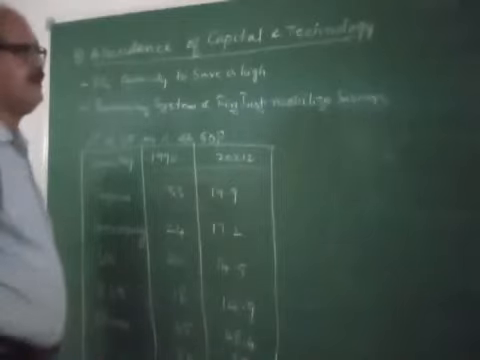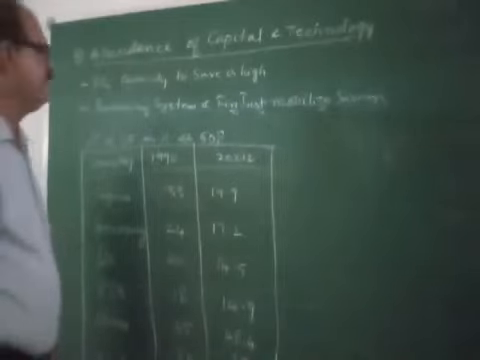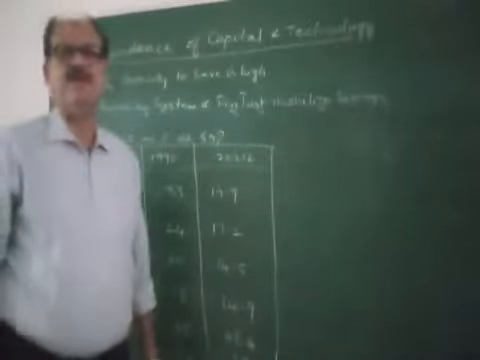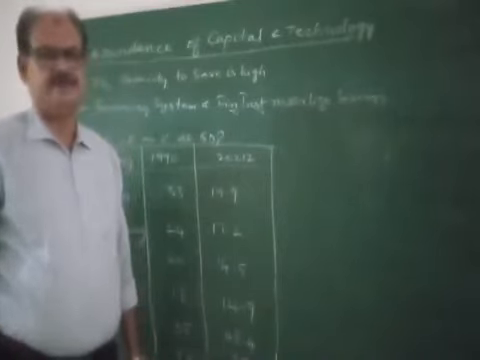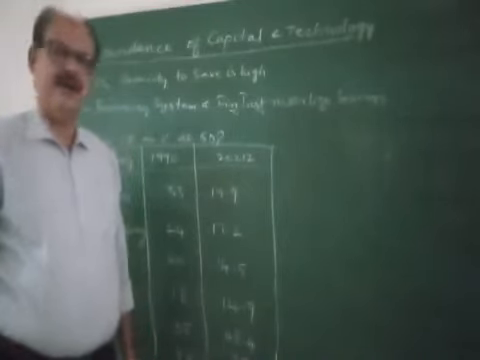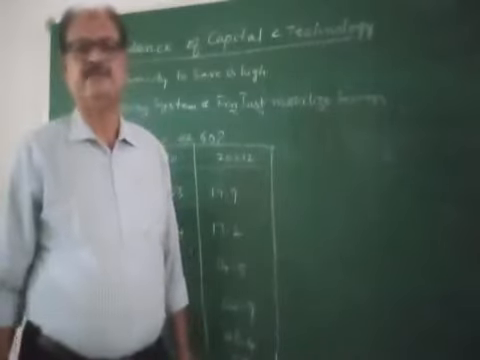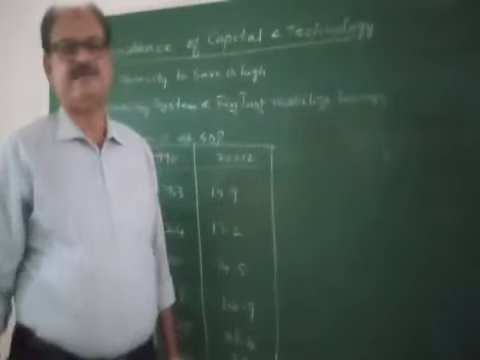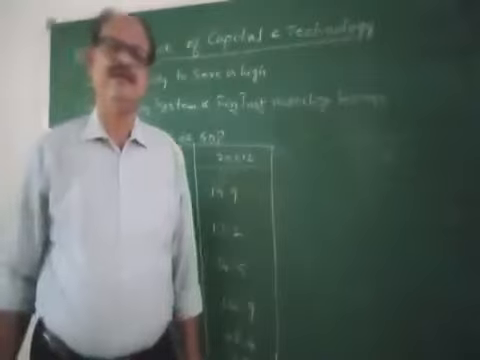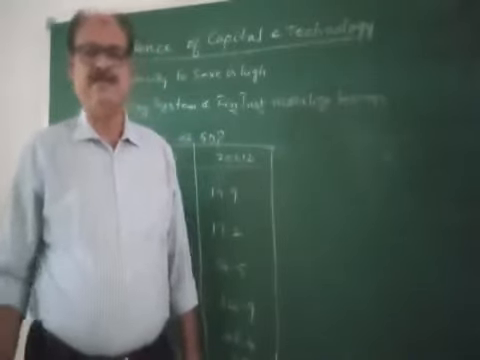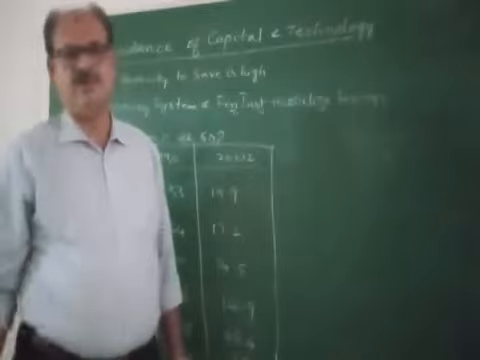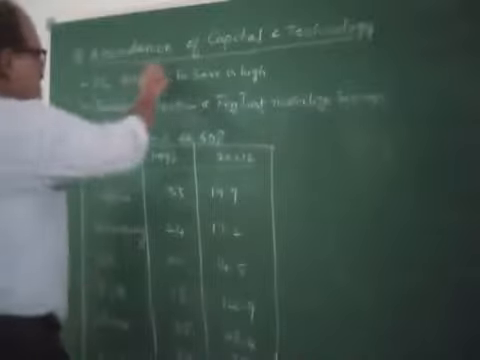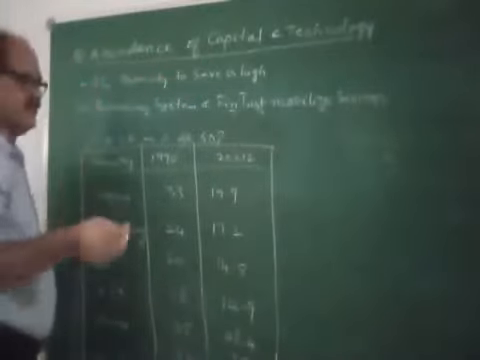There is no dearth of capital and technology in developed countries. See here, why does this happen? Because in developed countries, the saving will be very high. The banking system is good, and financial institutions as well as banking institutions are instrumental in gathering the savings. So the savings in developed countries will be more. As the savings will be more, capital formation will be more, and the investment will be high in developed countries. So abundance of capital and technology is there.